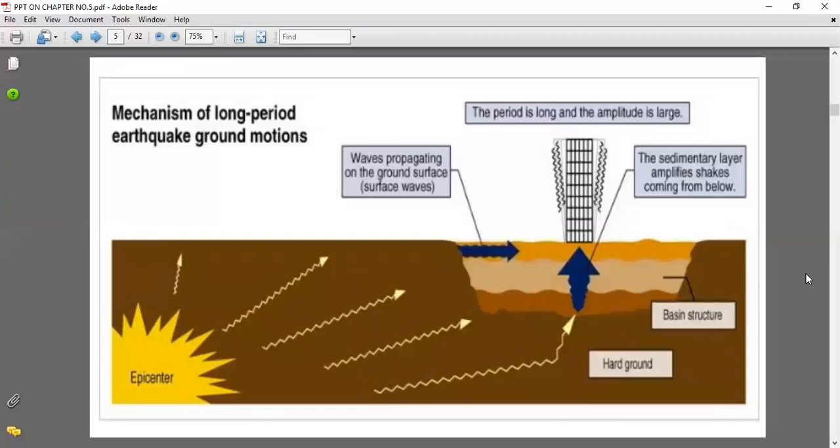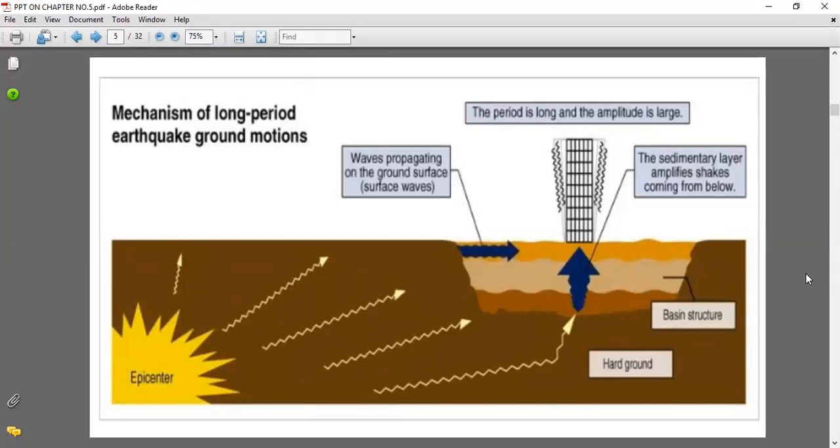Understand this, and if you understand, we will go to the next slide. In that picture the epicenter is shown, and through it seismic waves are produced. These waves travel in horizontal and vertical directions, and because of this vibration the building vibrates and the earthquake load comes to the building.